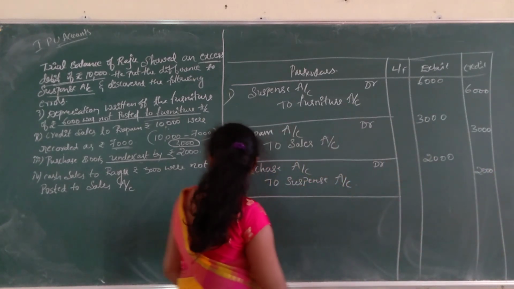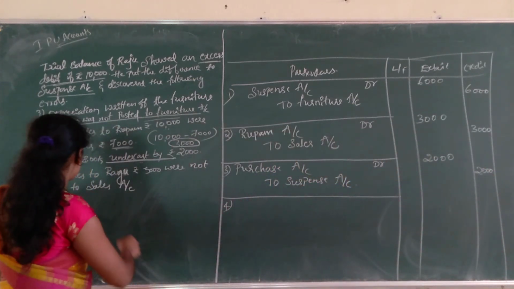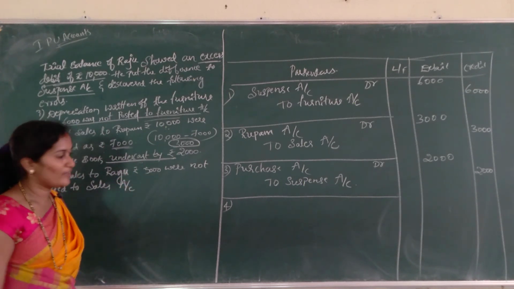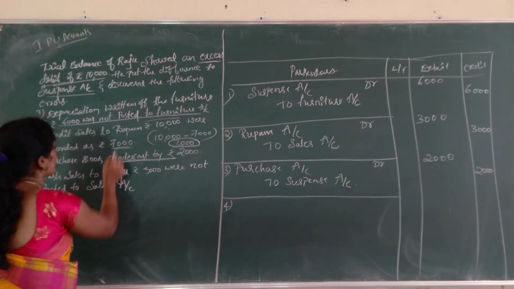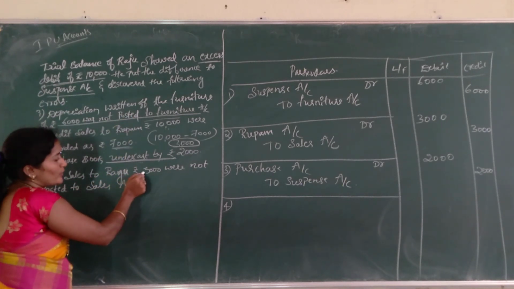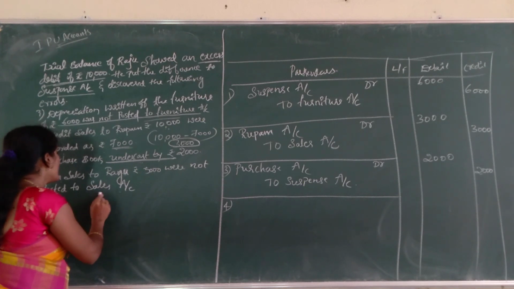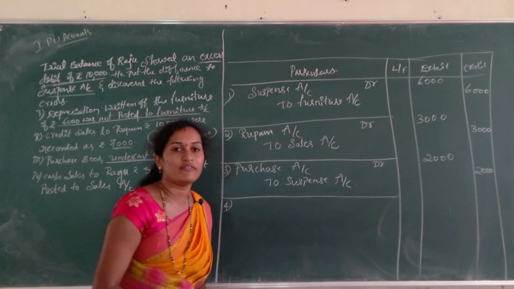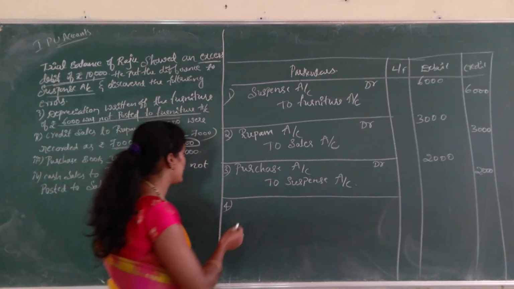Okay. Next, last one is cash sales to Raghu rupees 5,000 were not posted to sales account. It is not posted to sales account, but we have to post it to the sales account.